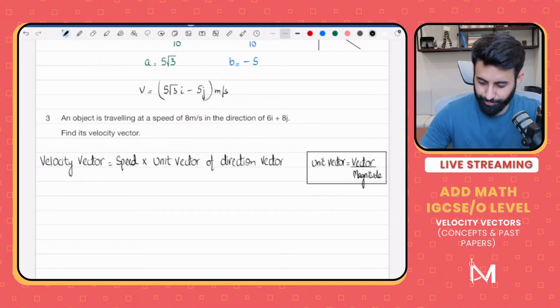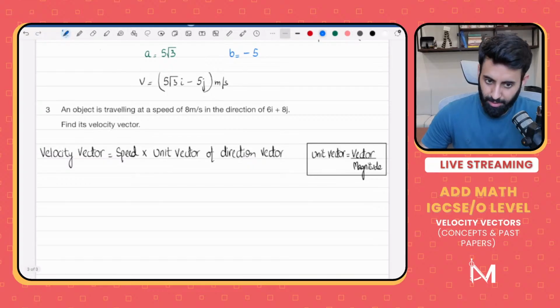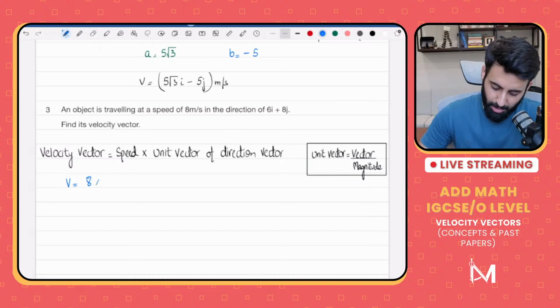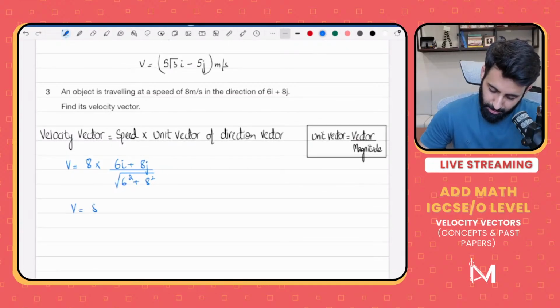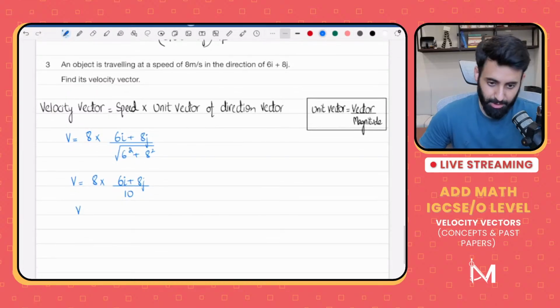Okay, now, how will I find out the velocity vector? Here's how I will find out the velocity vector. Speed, that's 8, multiplied by the unit vector of the direction vector. Now, what's unit vector? Unit vector will be equal to 6i plus 8j divided by its magnitude. What's the magnitude equal to? The magnitude will be equal to 6 squared plus 8 squared. So let's work it out. Velocity is equal to 8 times 6i plus 8j divided by root of 6 squared plus 8 squared. What's that equal to? That's equal to 10.